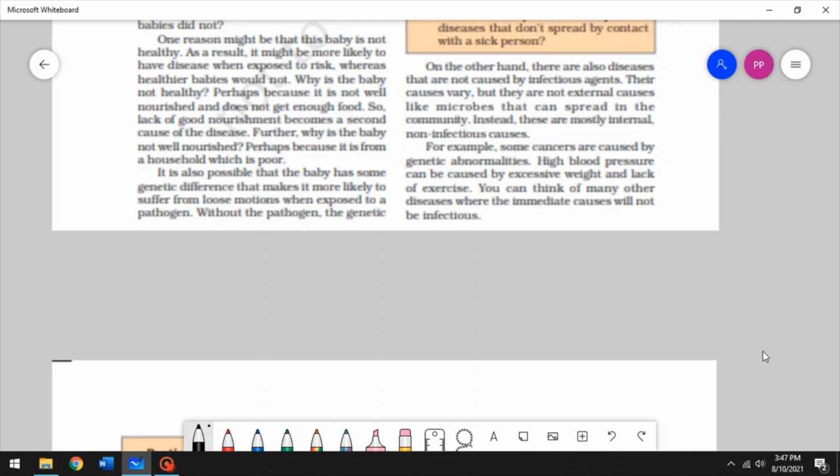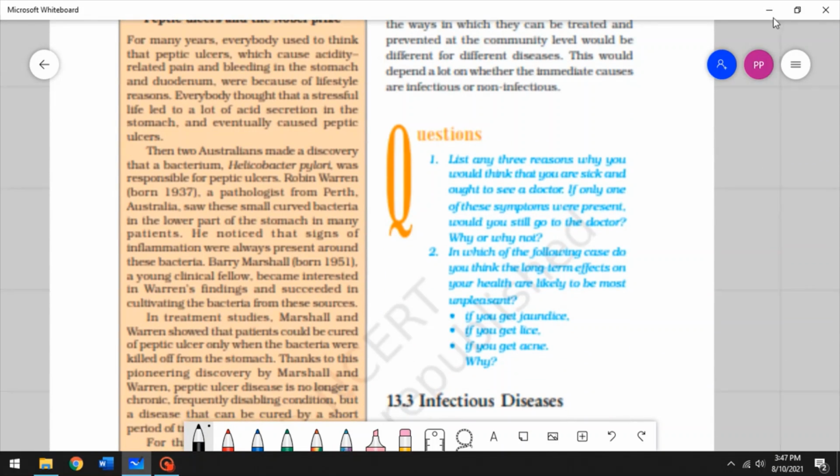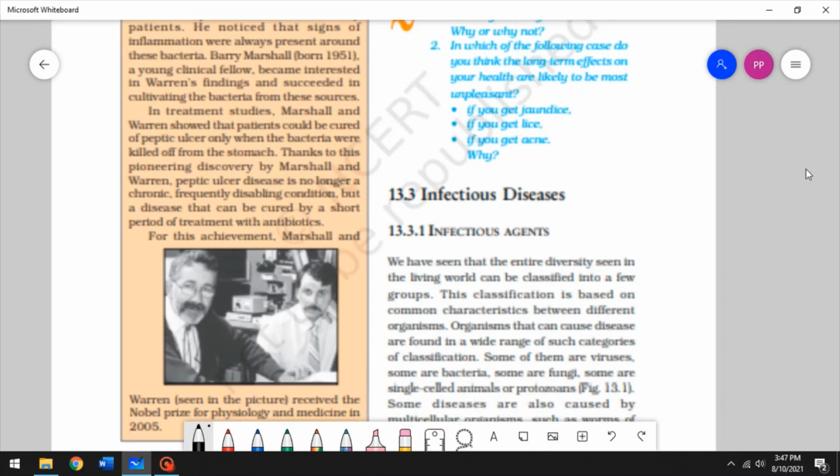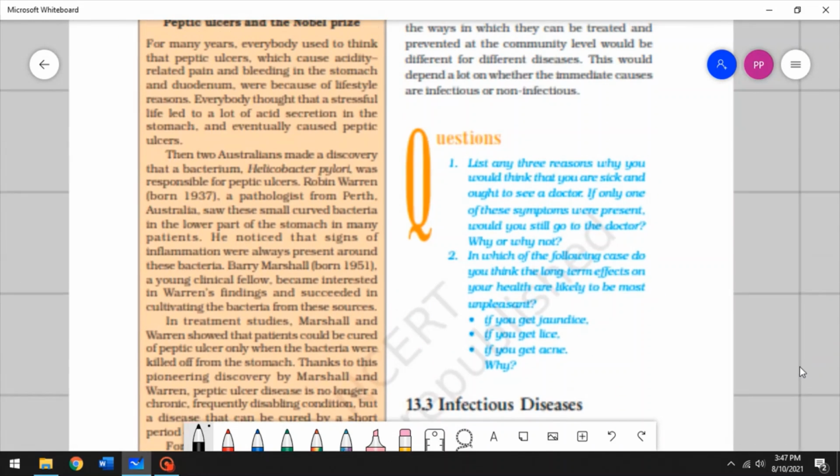So many other diseases where the immediate causes are not infectious, maybe a problem with your heart because you take too much stress, right? All of these are not infectious. There is no mosquito biting you to give you a heart problem. It's mostly non-infectious.